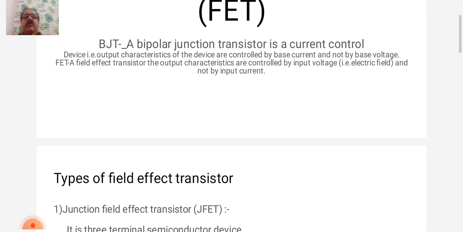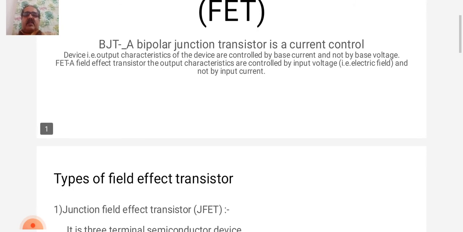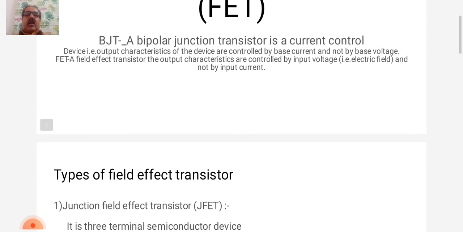In case of BJT, what is BJT? That is bipolar junction transistor, is a current control device, that is output characteristics of device are controlled by base current and not by base voltage.